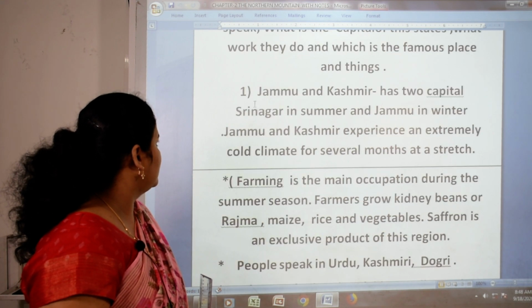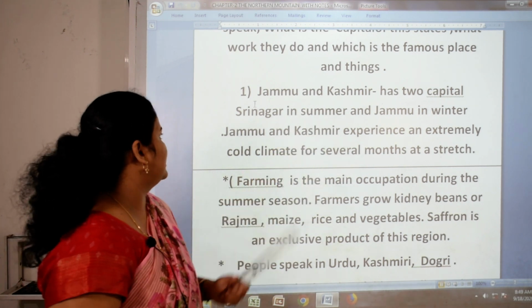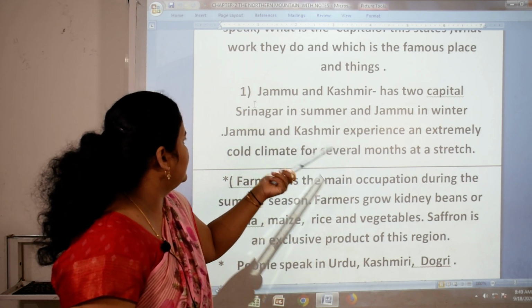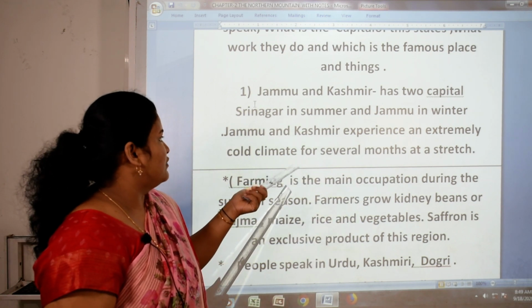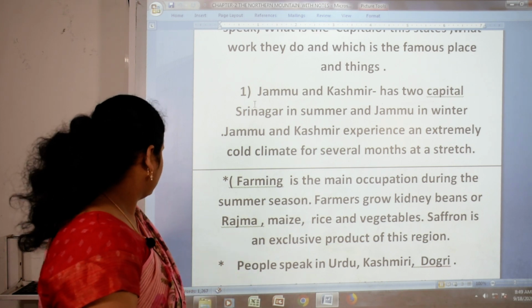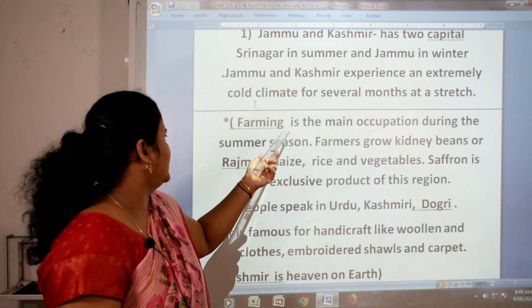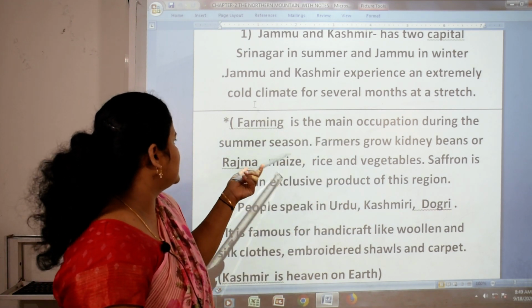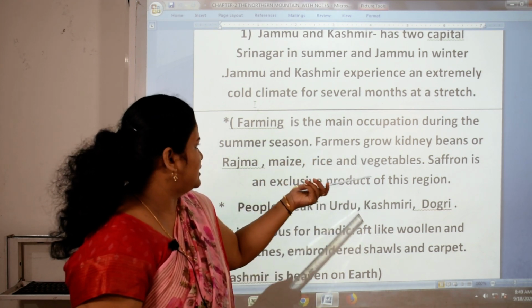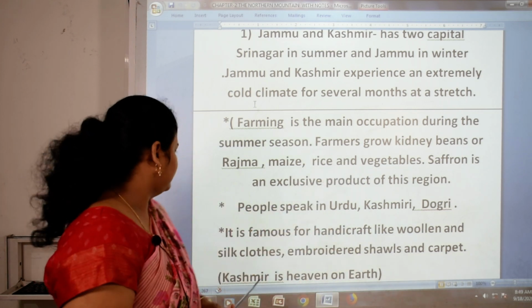First one is our union territory, Jammu and Kashmir. Jammu and Kashmir has two capitals, Srinagar in summer and Jammu in winter. Jammu and Kashmir experiences an extremely cold climate for several months at a stretch. Farming is the main occupation during the summer season. Farmers grow kidney beans or rajma, maize, rice and vegetables. Saffron is an exclusive product of the region.